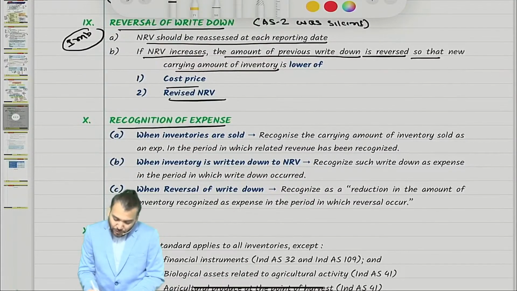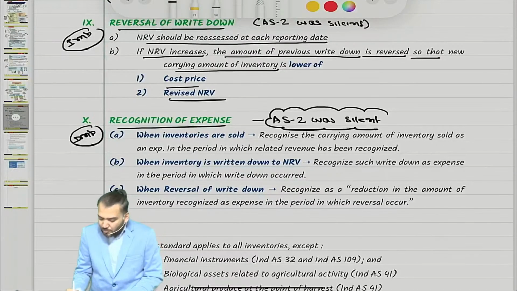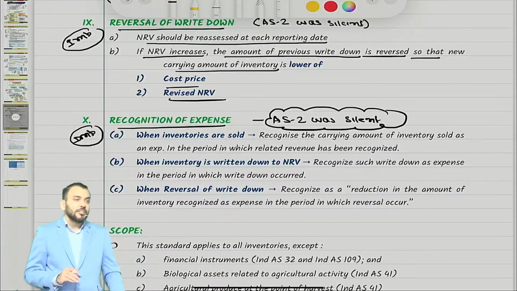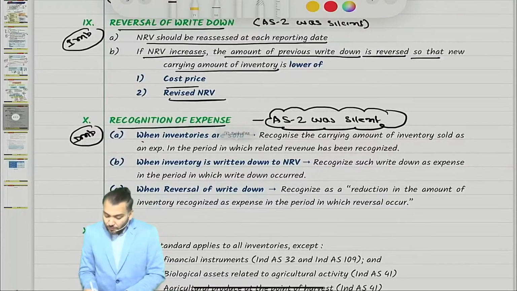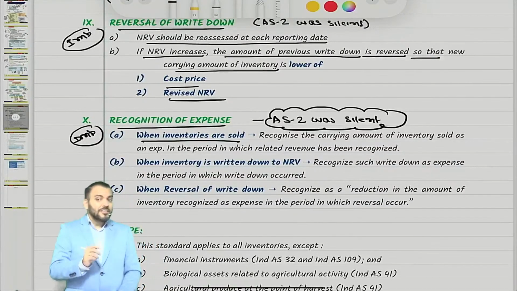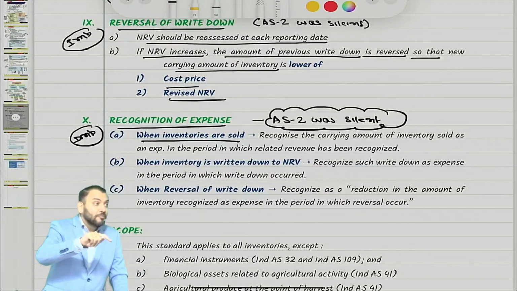Recognition of expense is also very important. AS 2 was again silent on this, even though we normally follow this in AS also. Now you'll understand. When inventory is sold, the carrying amount of inventory becomes an expense as cost of sales.